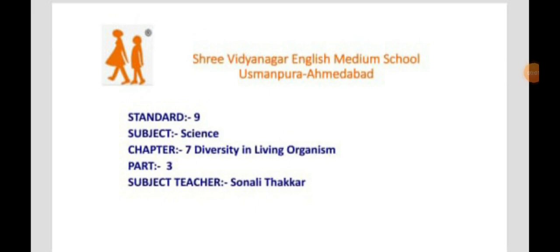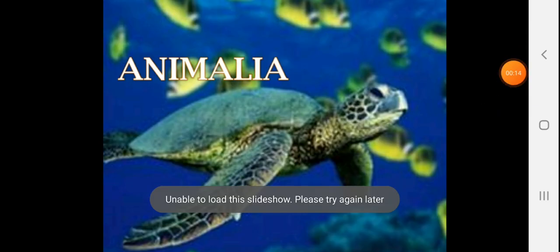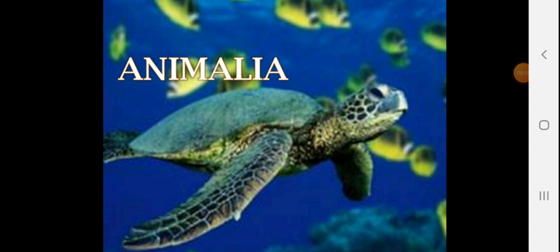Good morning, students. So here we'll begin with part 3, the most important part of chapter 7, Science, class 9, Diversity in Living Organisms. Let's begin. In our previous videos, we have talked about the Plantae. In this video, we will discuss more about Animalia.